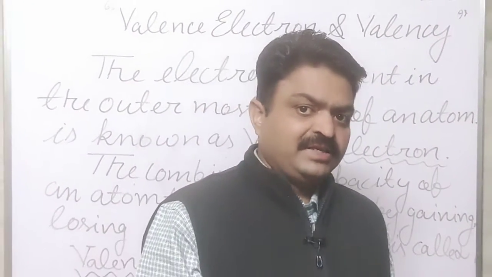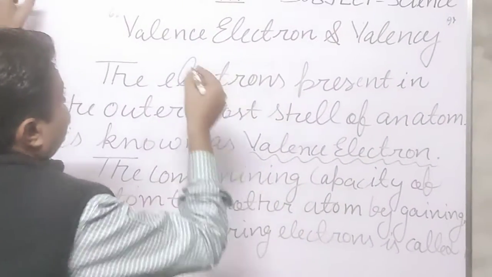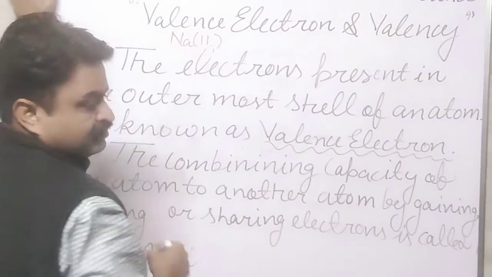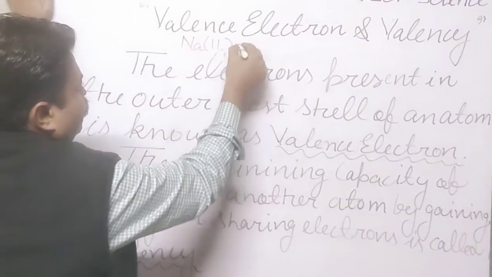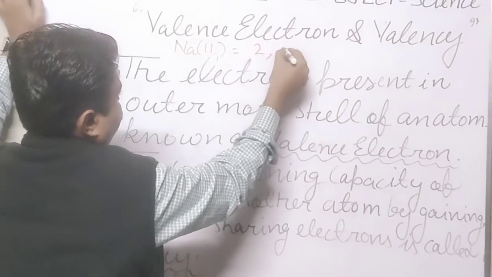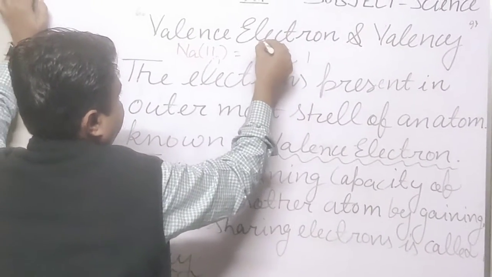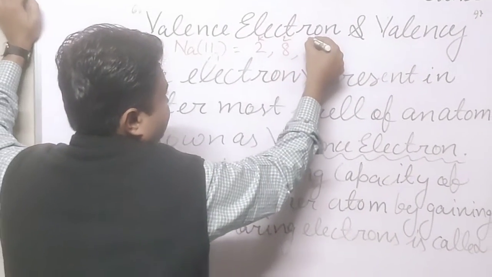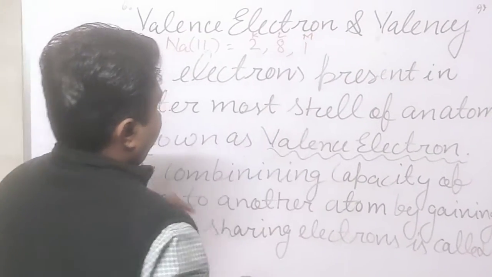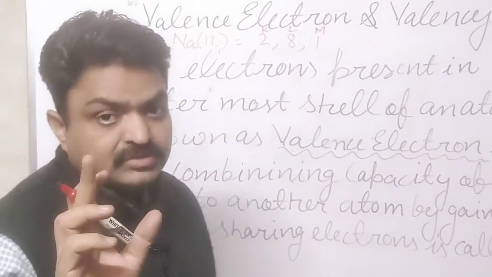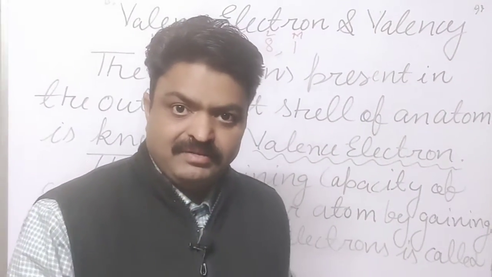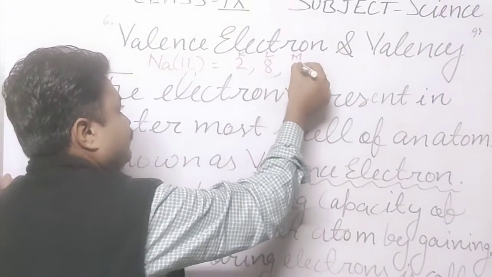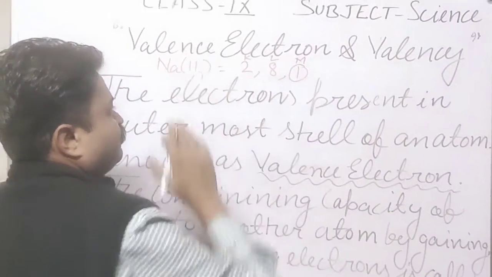Like, there is one example, sodium. Sodium's atomic number is 11, students. If we write its electronic configuration, then what is it? 2, 8, 1. In the K shell there are 2 electrons, in the L shell there are 8 electrons, and in the M shell there is 1 electron. So the number of electrons in the outermost shell is 1. That's why 1 is the valence electron of sodium.